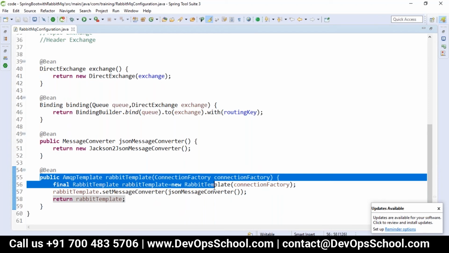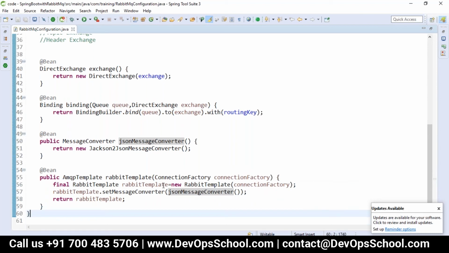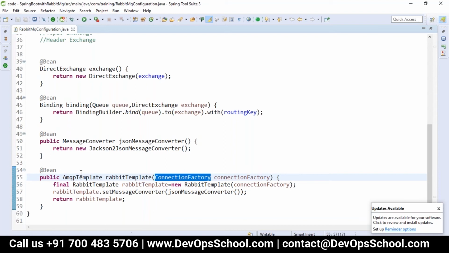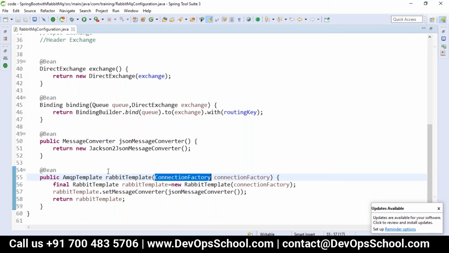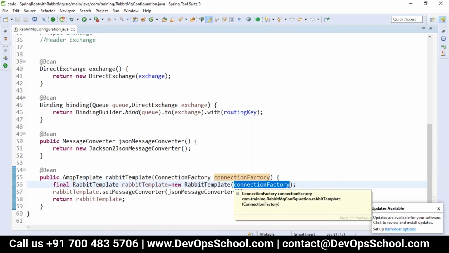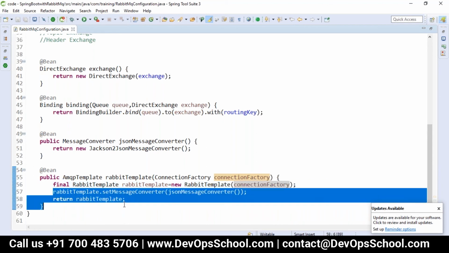For that we have to pass the connection factory. So that connection factory we are passing to our Rabbit template. This is used to establish the connection between our message broker and our application, like how we pass a data source for our JDBC connection, or the session factory with Hibernate. That is to establish a connection. Same way here, that connection factory we have configured, and we are setting the message converter here.